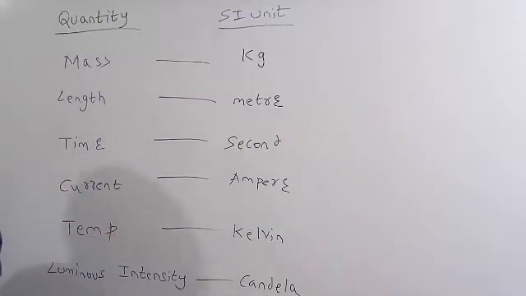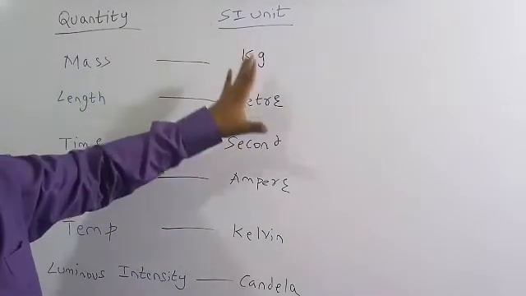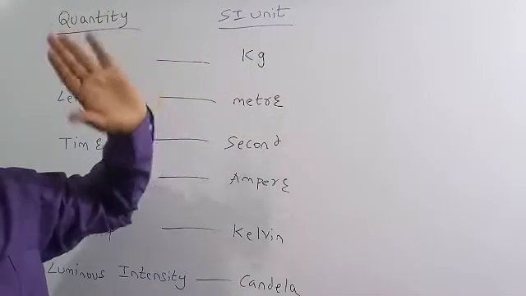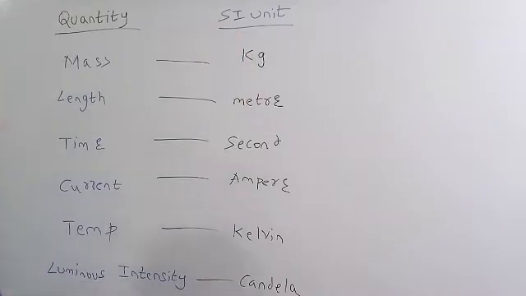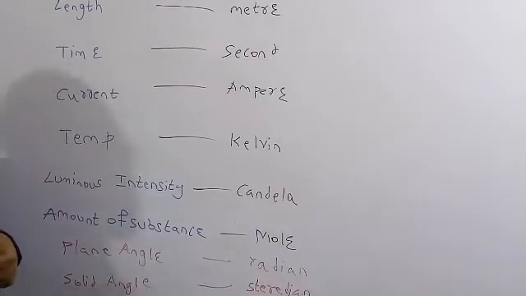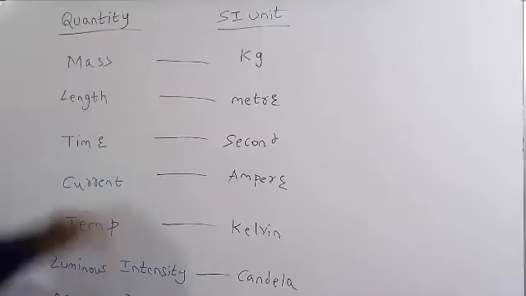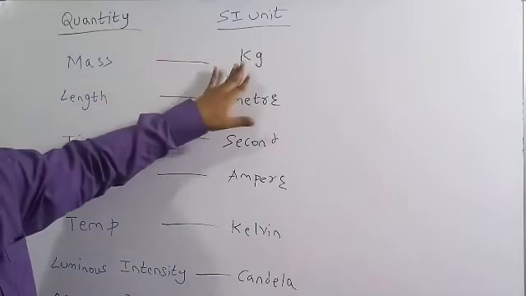Now we will discuss the quantity and the SI unit. This unit is used as the base that each and every country is going to follow. The 7 fundamental quantities are mass, length, time, current, temperature, luminous intensity, and amount of substance. For mass, the SI unit is kg.